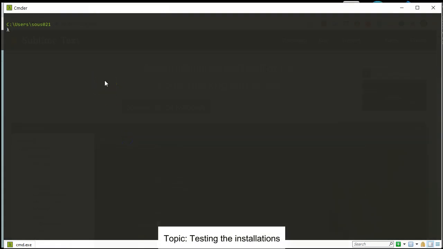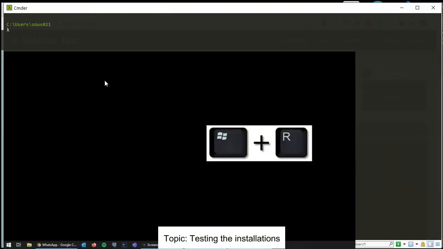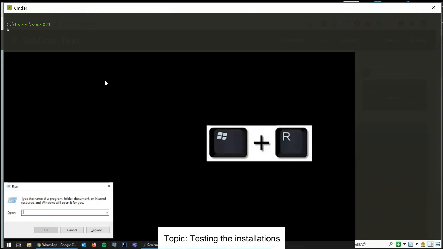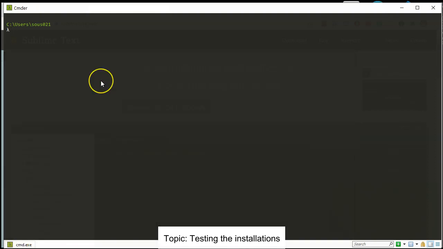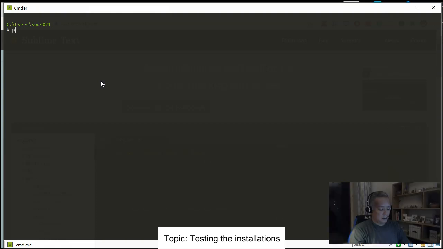Now, in your terminal, you can use the Windows terminal. You can press the Windows key plus R and type CMD and you will open the Windows terminal. I'm using this commander. If you want to download it, I will put the link in the description. Okay, and let's see if my Python is working. So python